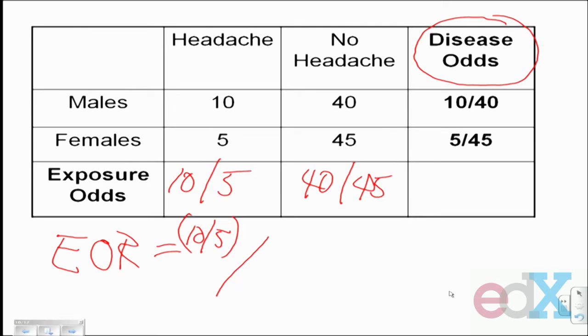If I divide that by the odds of having exposure among people who didn't get disease, the 40 over 45, it's still an odds ratio, but it's an exposure odds ratio. Numerically, what I'll get for an answer is the same number, 2.25.